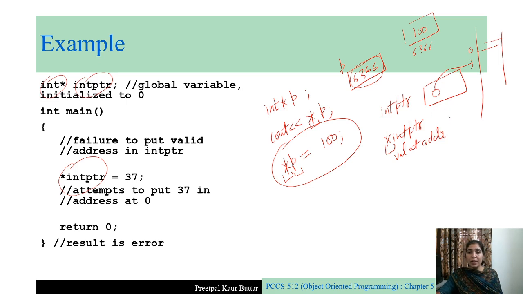What is the address contained in int ptr? 0. So *intptr = 37. We are trying to put value 37 at this address. Okay, so what is the result of this program? The result is an error. Let us try to run this program.